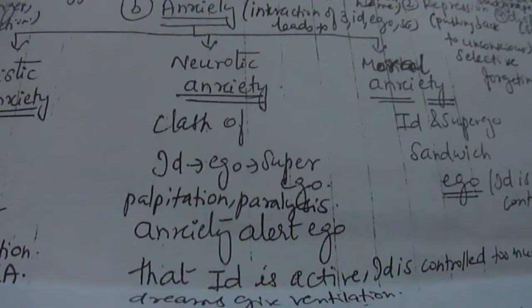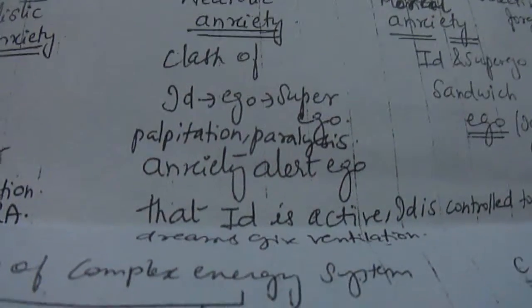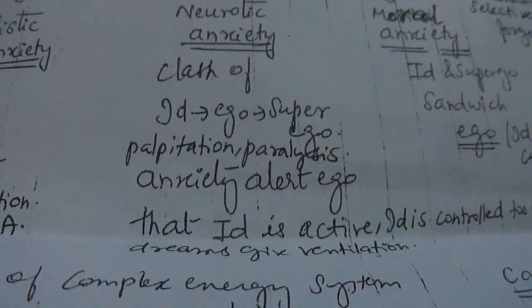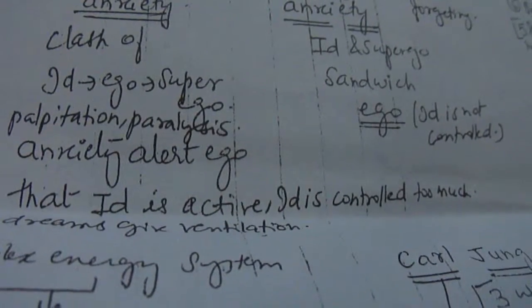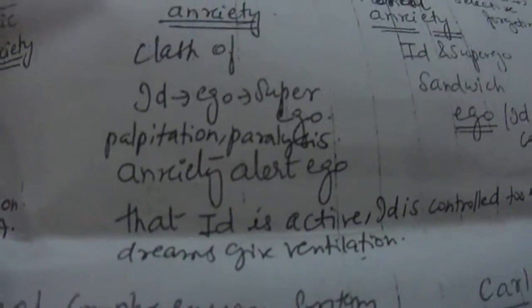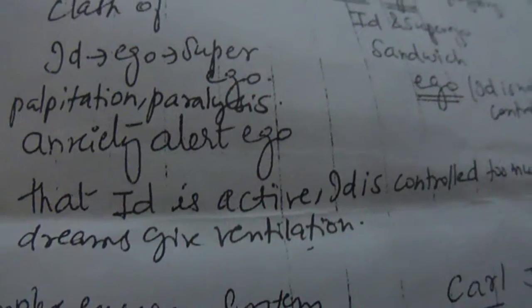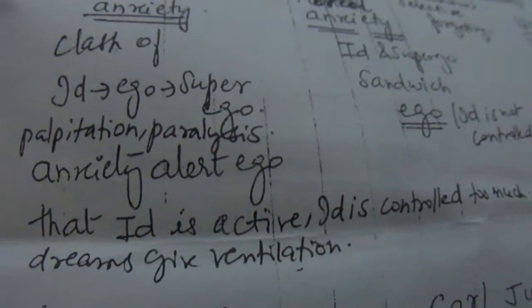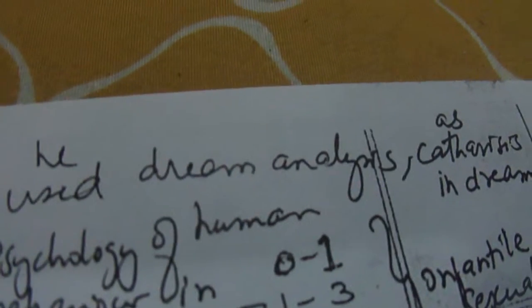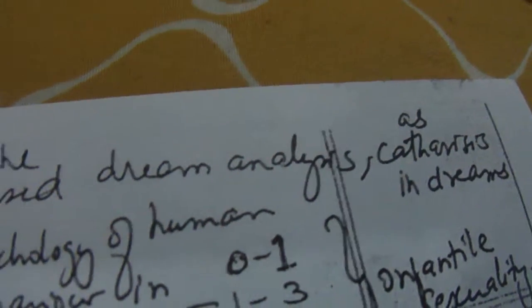The symptoms are palpitations, paralysis, anxiety, and so on. The alert is that the ego is active and it is controlled too much. Now, dreams, they say, give ventilation to all our anxieties which cannot be expressed otherwise. They can be given ventilation in dreams, and therefore Sigmund Freud used dream analysis, as he said that a lot of catharsis takes place in dreams.